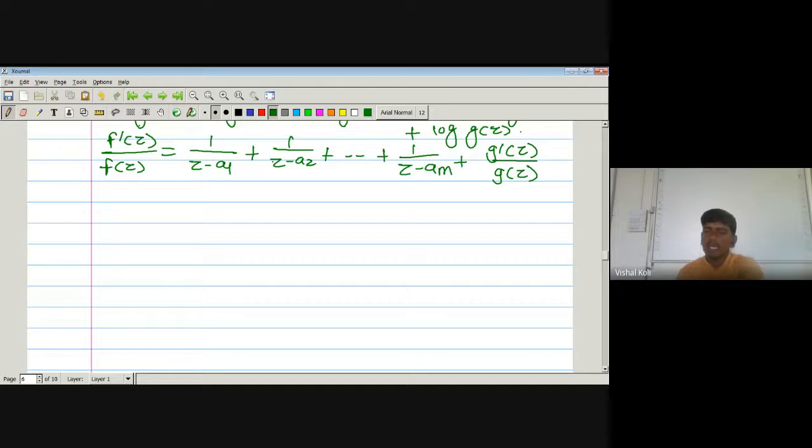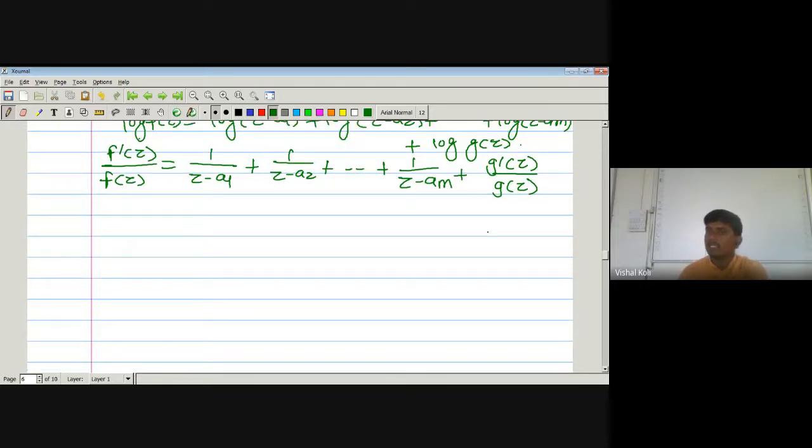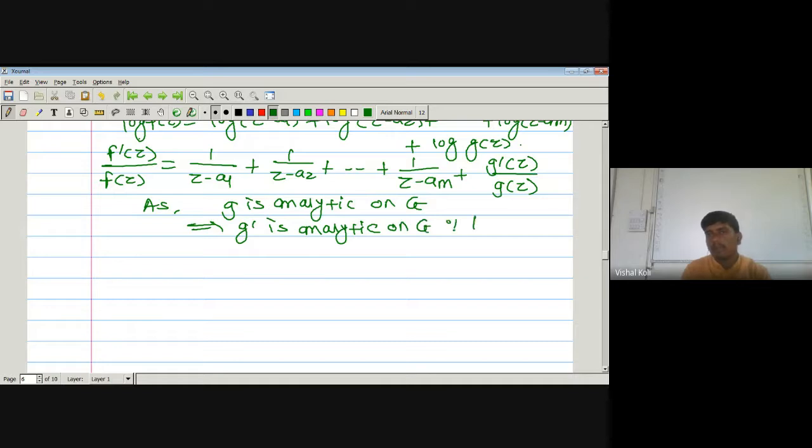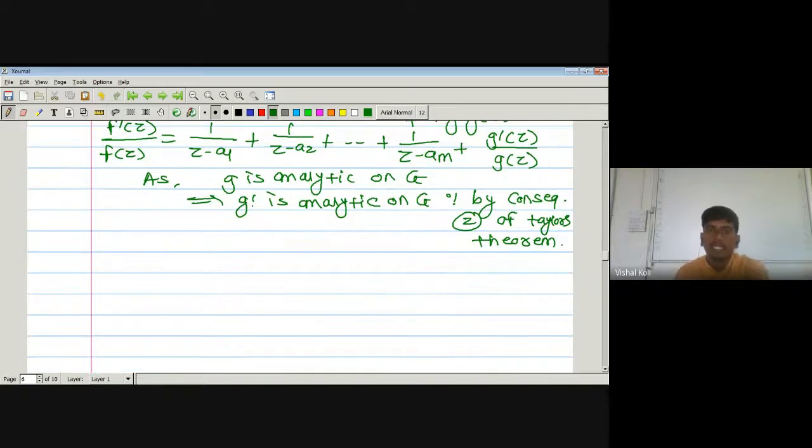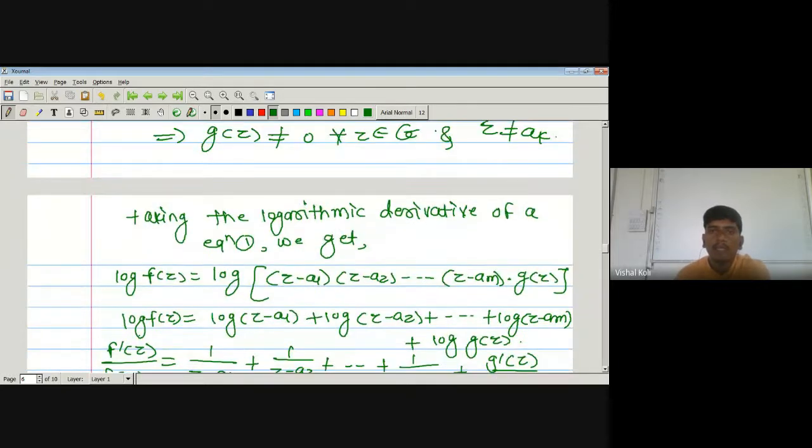Now f is analytic on G, and from that we have proved that g of z is also analytic, as g is analytic on G, which implies g dash is also analytic on G, which is by consequence 2 of Taylor's theorem. If there is any analytic function, then it is infinitely differentiable. It means its derivative is again analytic. So g is analytic on G, g dash is also analytic on G, and g of z is not equal to 0 for any value of z belonging to G.